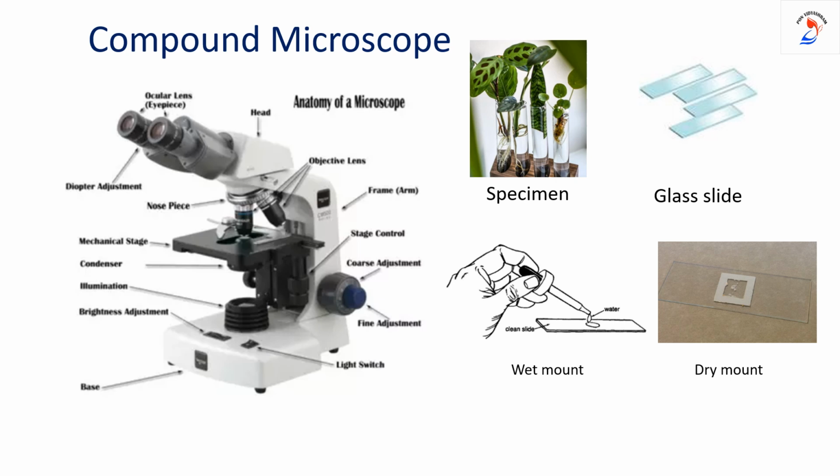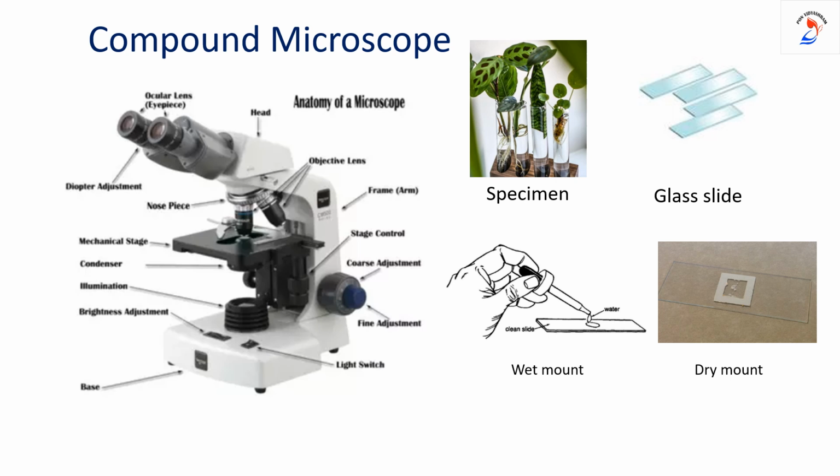These are the basic parts of a microscope. Now we need to prepare the specimen. Now you will have the doubt, what do you mean by a specimen? Specimen is nothing but the object which you are going to visualize. For example, if you want to observe the stomata of a leaf, a piece of leaf is considered as the specimen. If you want to observe onion peel or cheek cells, whichever object you are going to visualize is considered as the specimen.